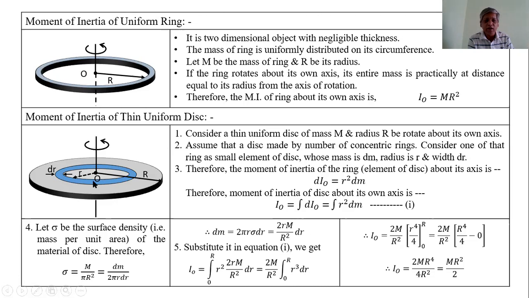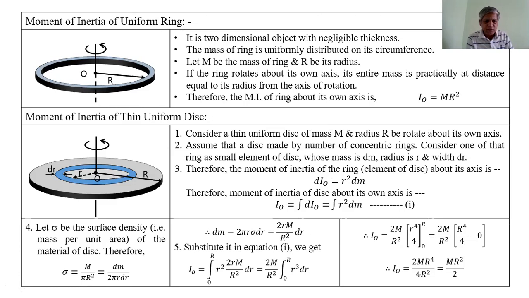The mass of the ring is dm, and the surface area of this ring is equal to the circumference into the width, that is twice pi r into dr. Twice pi r is the length.